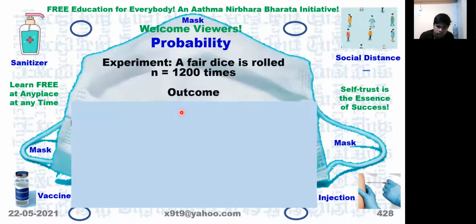Now, let us say the fair die is rolled 1200 times. We want to consider number 1, number 3 and number 5, only odd numbers. How many times will they occur out of 1200 times?